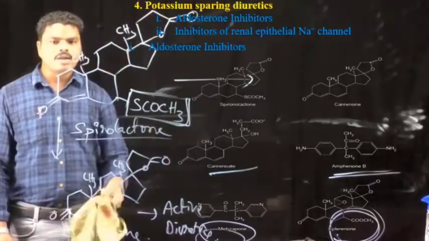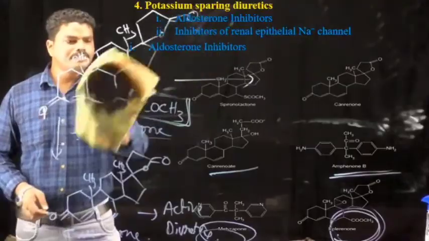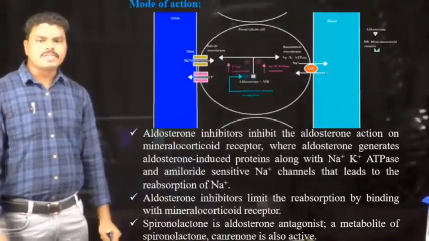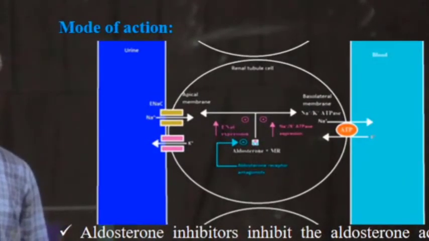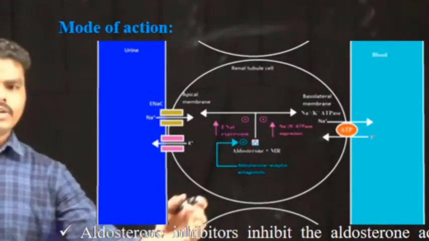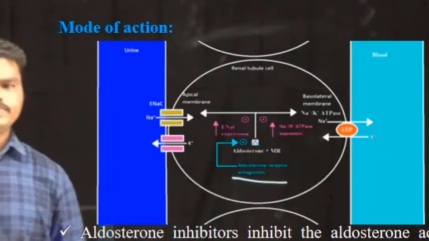Coming to the mechanism of action of aldosterone inhibitors, these will inhibit the aldosterone action at the lumen membrane.